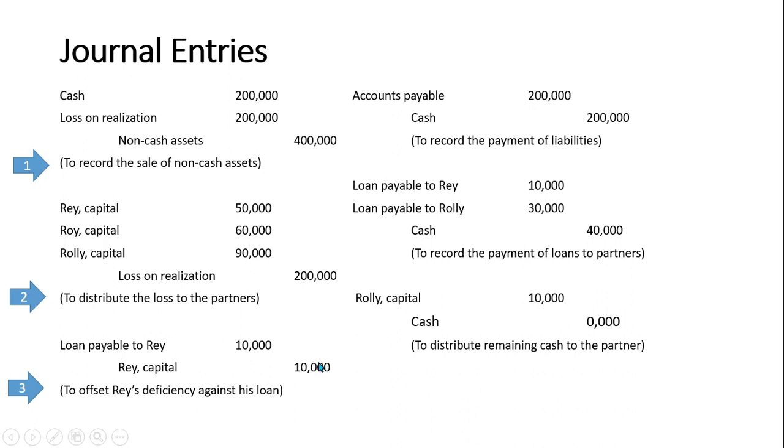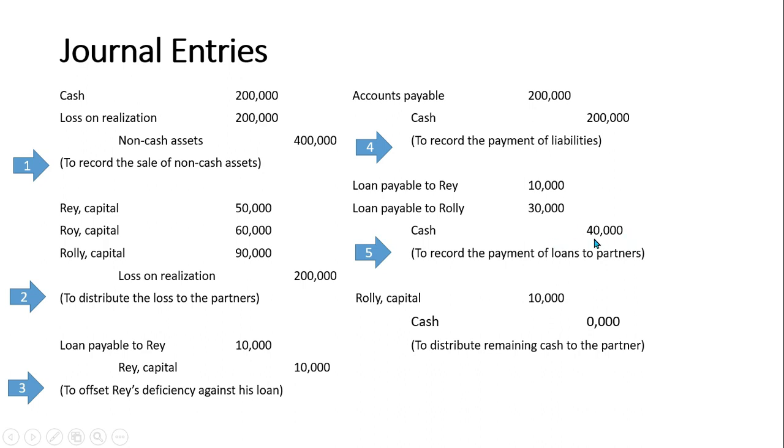After we have settled the right of offset, we will proceed to paying our outside creditors. We debited accounts payable, and then we credited cash amounting to 200,000. The fifth step here is to pay the loans payable to the partners, Ray and Rolly, 10,000 for Ray and 30,000 for Rolly on the debit side, and then we credited cash amounting to 40,000.